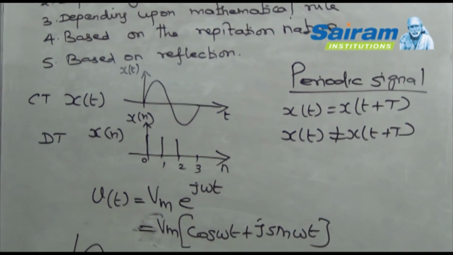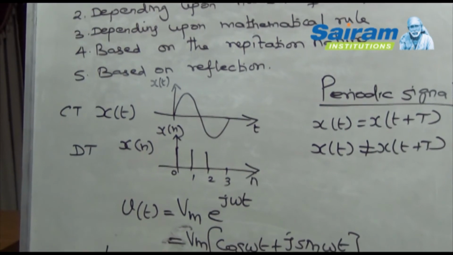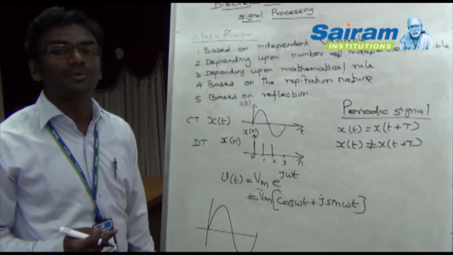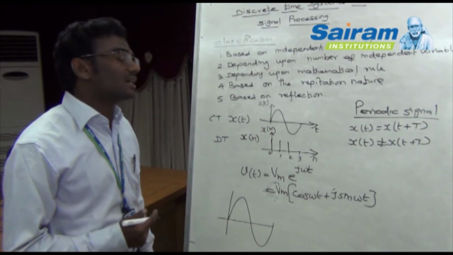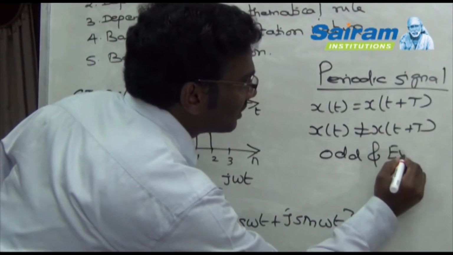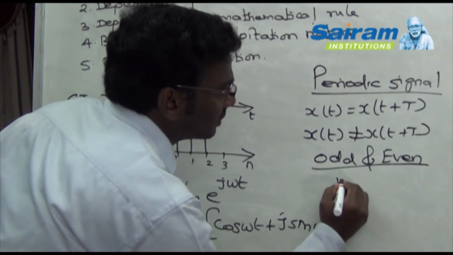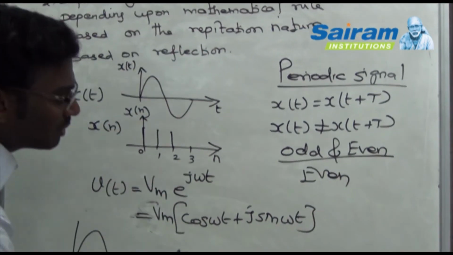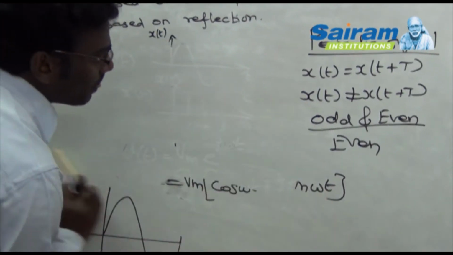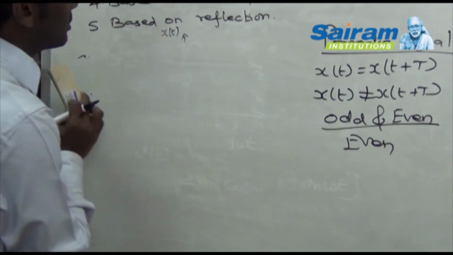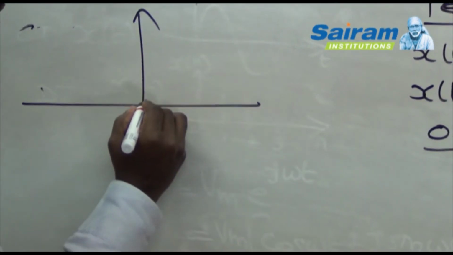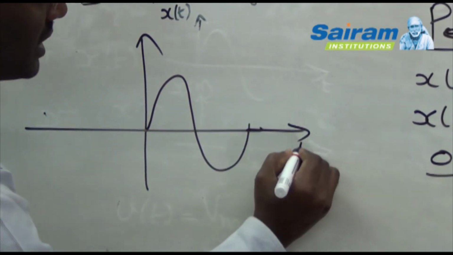Then we go to the last one, based on the reflection. Based on the reflection, again the signal can be classified into two different types: one is an odd signal, another one is an even signal. First I will take the even nature. Even signal. For example, you can take the continuous signal. In the continuous signal, we can take the original nature value. The original nature we draw like this, between x of t and t here.